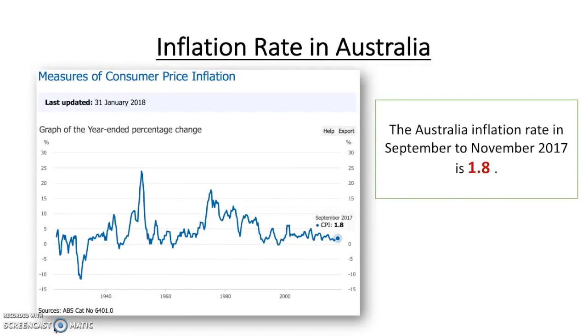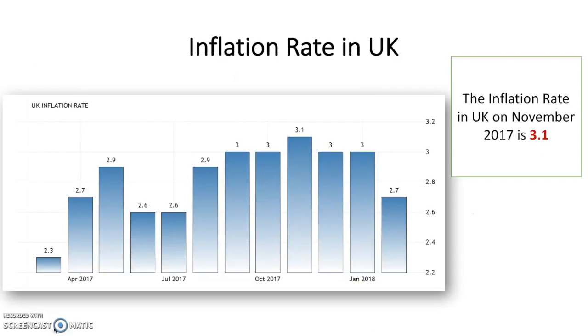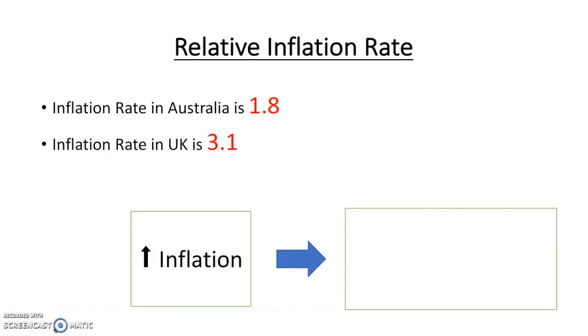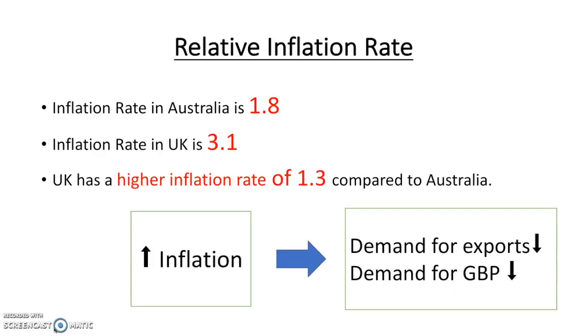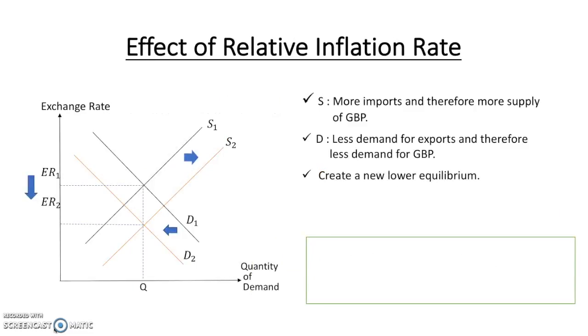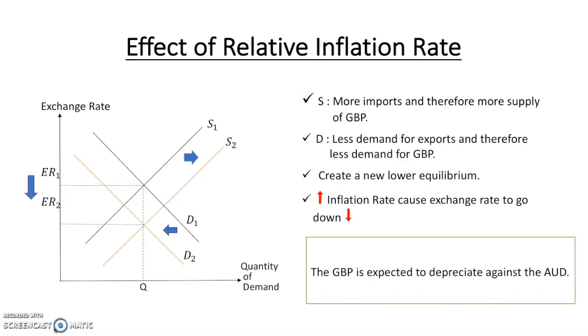Now moving on to the inflation rate and how it affects GBP to appreciate or depreciate. Looking from the graph, the Australian inflation rate from September to November 2018 is 1.8, whereas the UK inflation rate is 3.1. Here we know that the UK has an inflation rate 1.3 higher than the Australian inflation rate. Thus, demand for the UK's exports will decrease, and this will reduce the demand for GBP. The reduced demand for GBP will then cause GBP to reduce in value, and therefore, based on the inflation approach, GBP is expected to depreciate against the AUD in the future.